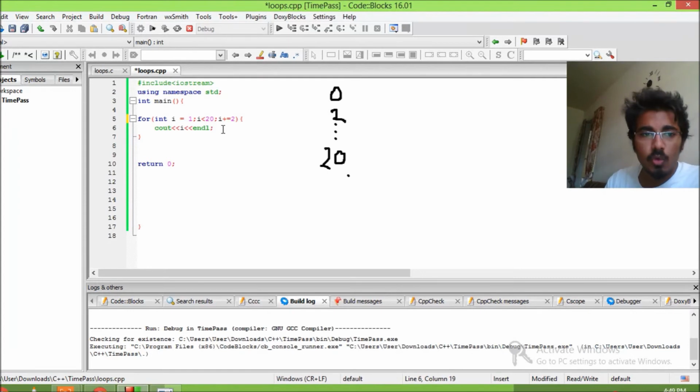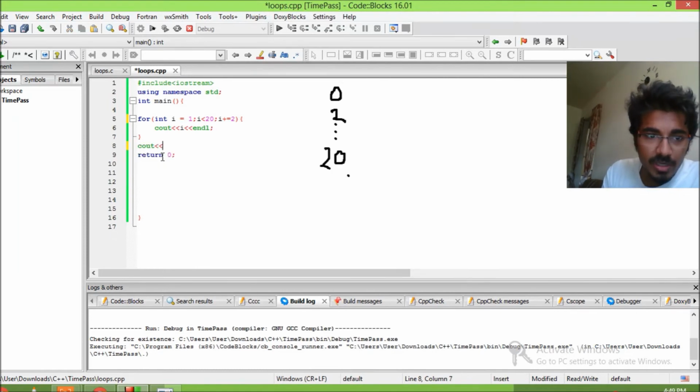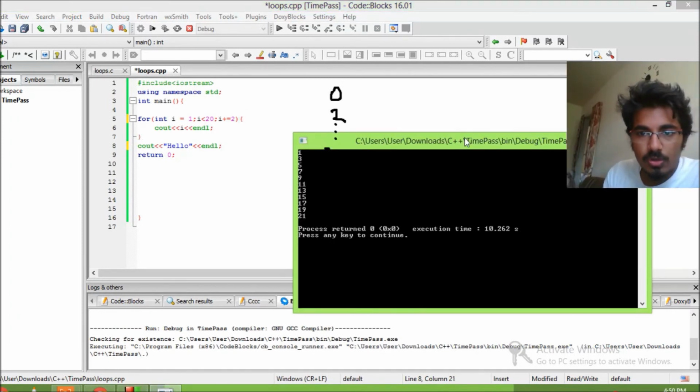Once the loop is finished, it will go on to the rest of the main function to execute it. If there's nothing there, it won't execute anything. And if I say, suppose, hi here, hello, then after this loop gets over, it will come down and it will print out this. So I'll just want to show you this part.